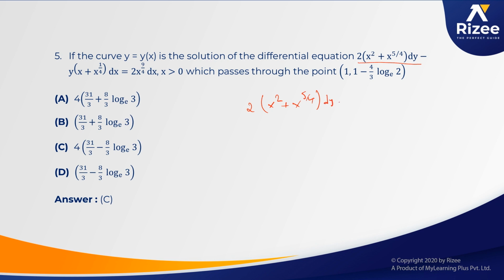How should we convert? 2x square plus x power 5 by 4 dy equals 2x power 9 by 4 plus y of x plus 1 by 4 x power 1 by 4 dx.